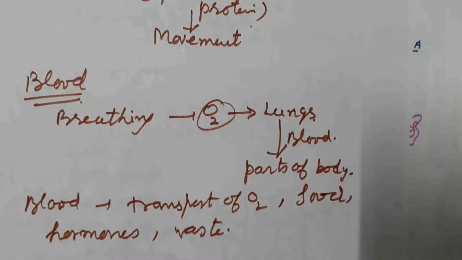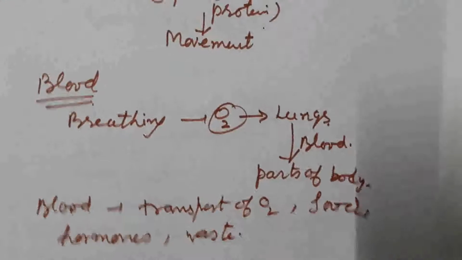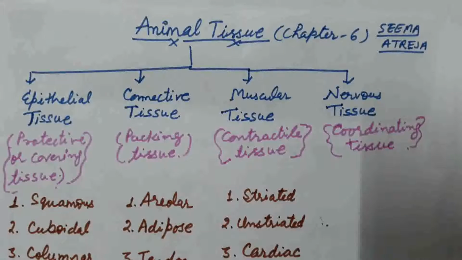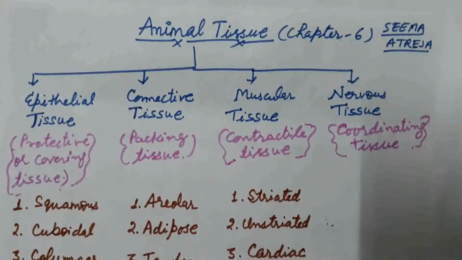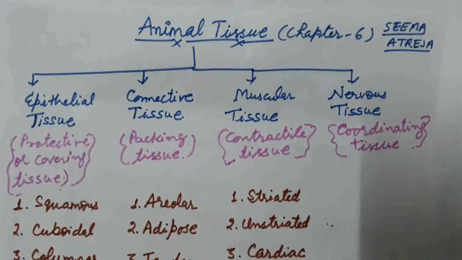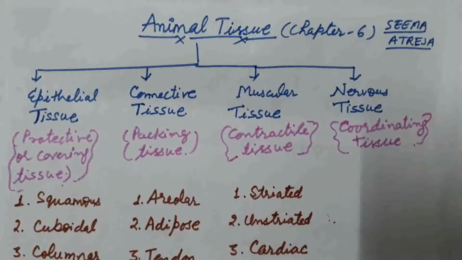In this lecture we are going to discuss the various types of tissue in our body. There are 4 types of tissue present in our body. Epithelial tissue, which is a protective or covering tissue of our body. Connective tissue, which acts as a packaging tissue. Muscular tissue is a contractile tissue. And the nervous tissue, which is a coordinating tissue in our body. In this video, we are going to discuss one type of tissue, that is epithelial tissue, which is a protective or covering tissue in our body.